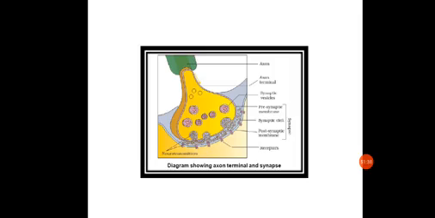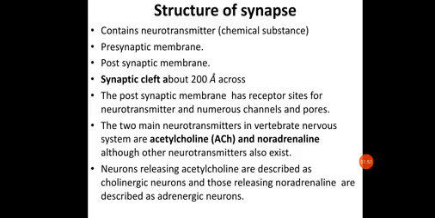While at the cleft, at the synaptic junction, at the synapses, this information is carried in the form of chemicals. Okay. So again, the neurotransmitters will be present in these vesicles, which are having receptor sites for this neurotransmitter, and numerous channels and ports on the postsynaptic membrane. That's what we have seen.